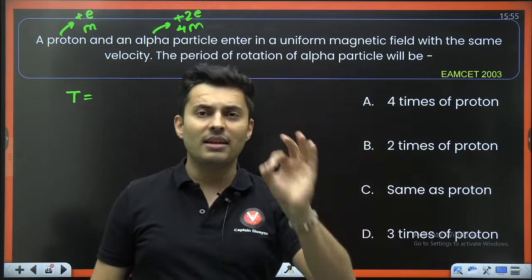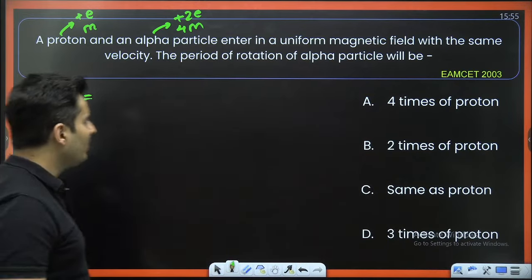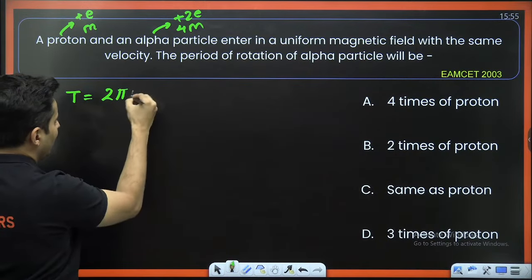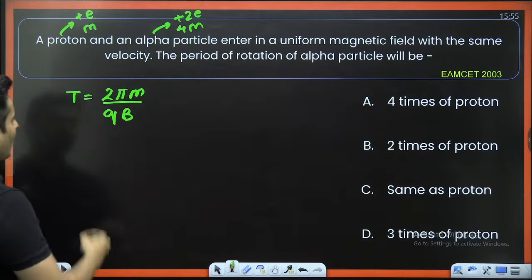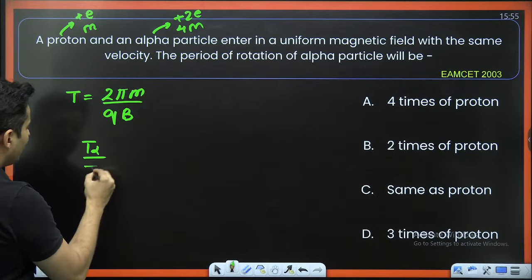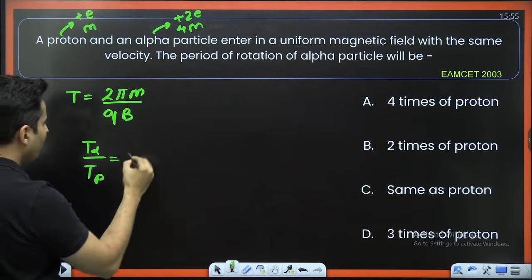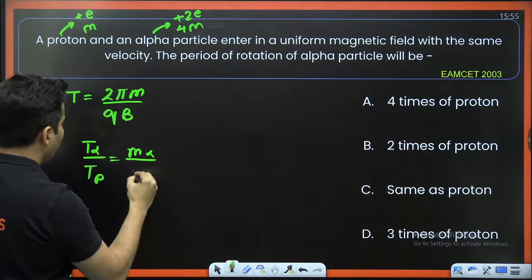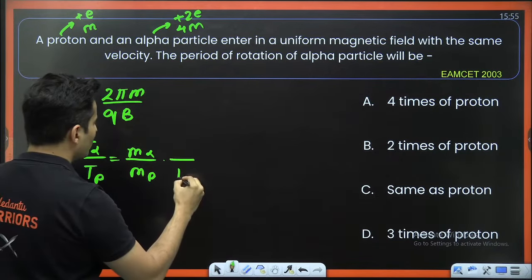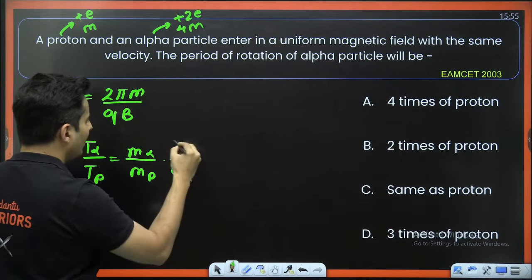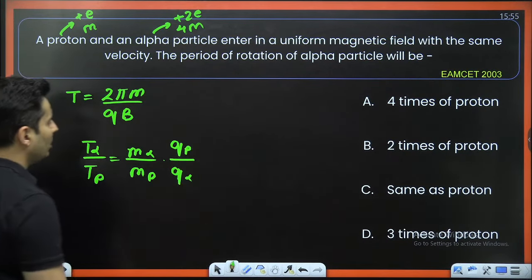The radius is mv by qB and the time period is 2 pi m divided by qB. This is the formula. So T alpha by T proton will be mass of alpha by mass of proton, and it is inversely proportional to the charge. So charge of alpha will be below and charge of proton will be on the top.